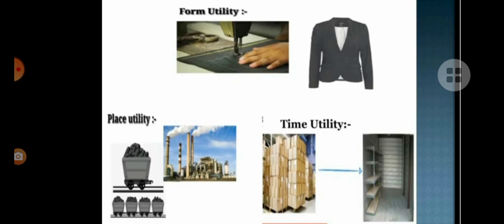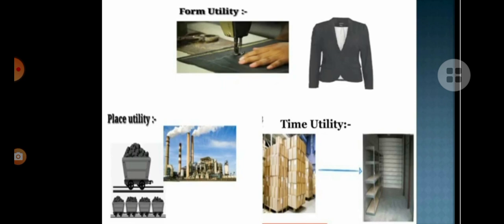We have a simple cloth. But when you change the form of the cloth into shirt, okay, its value becomes more, isn't it? The cloth may cost only 100 rupees, isn't it? So after I convert the cloth into a shirt, now its exchange value becomes more. Okay, form. This is called form utility. Form means appearance. Okay, the way it looks.